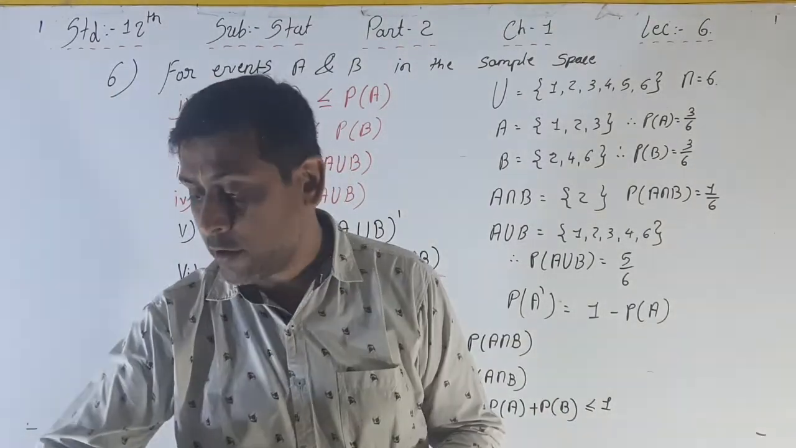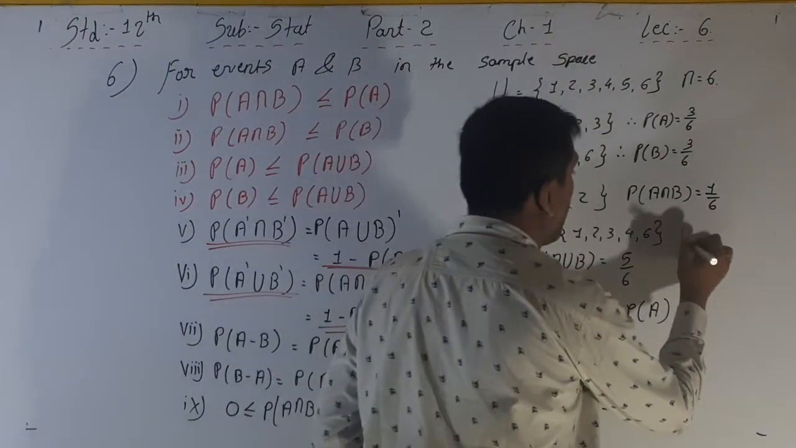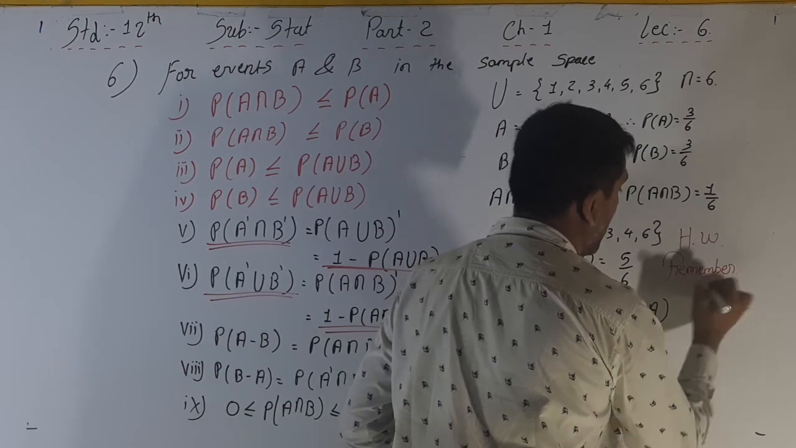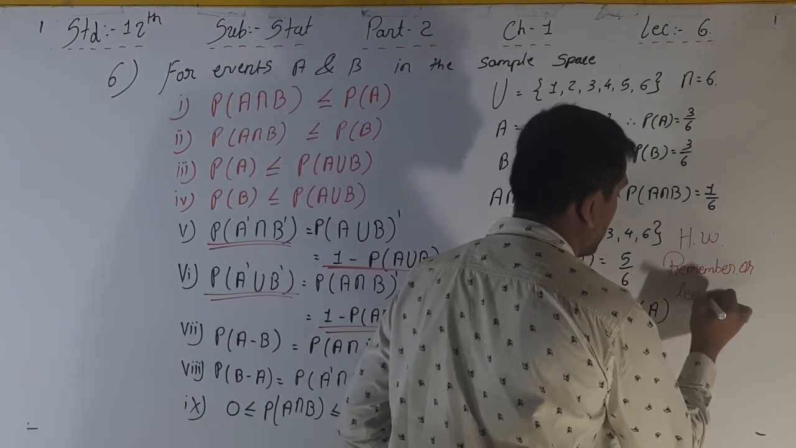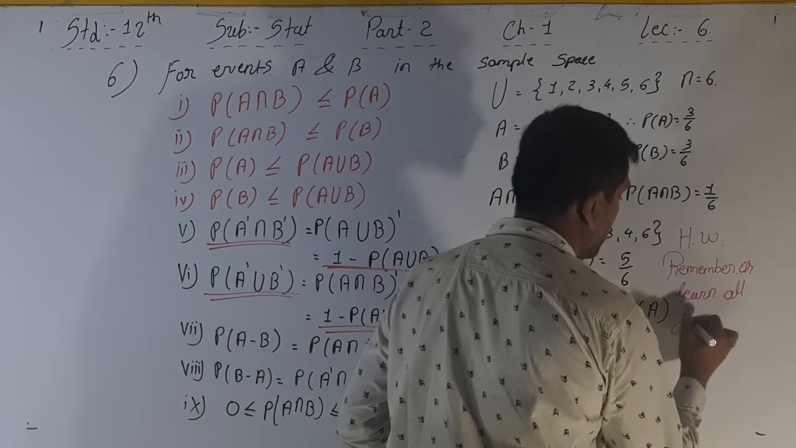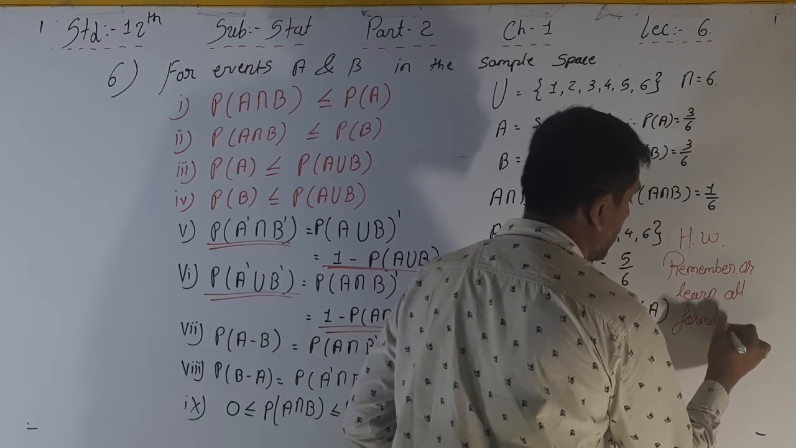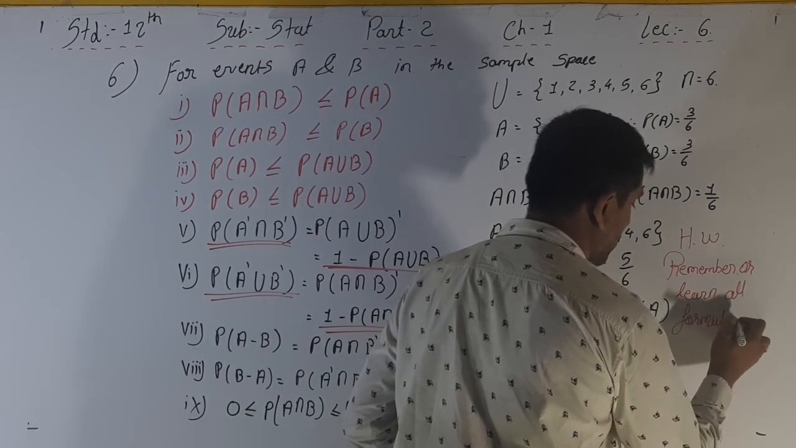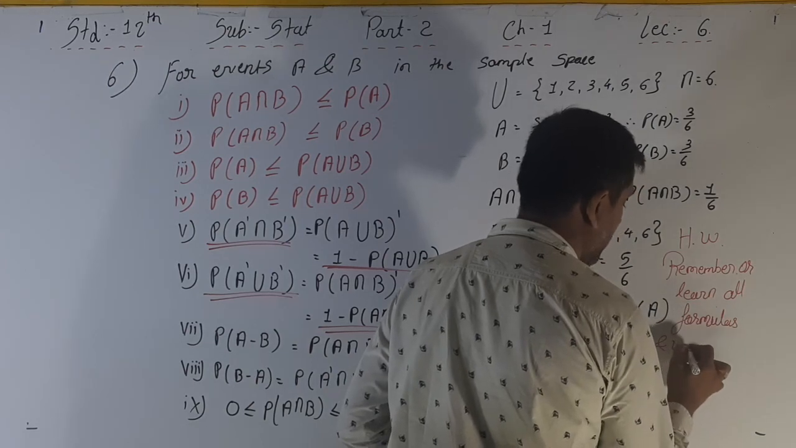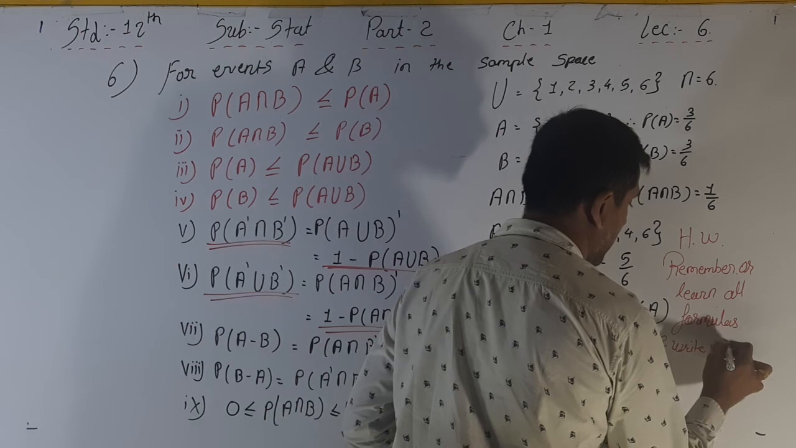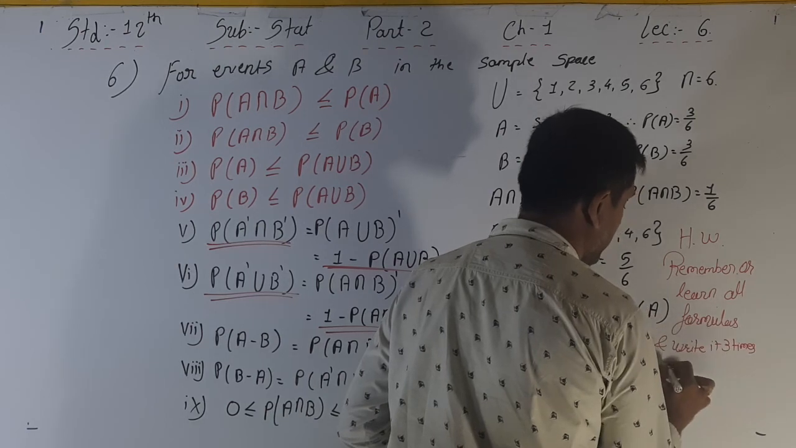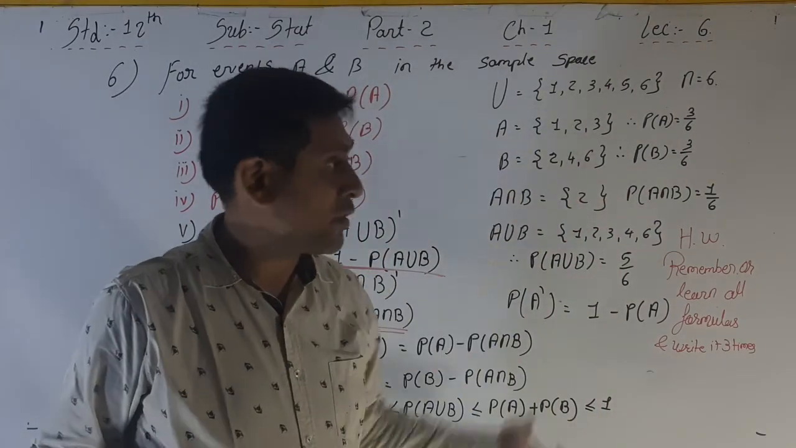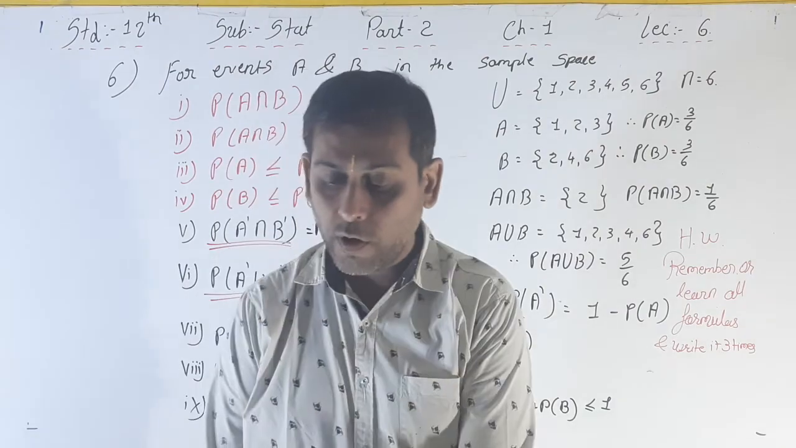Your total homework, see, homework time: today's homework is to remember or learn all formulas and write them 3 times in your rough book. You have to write once in your fair book and 3 times in your rough book.